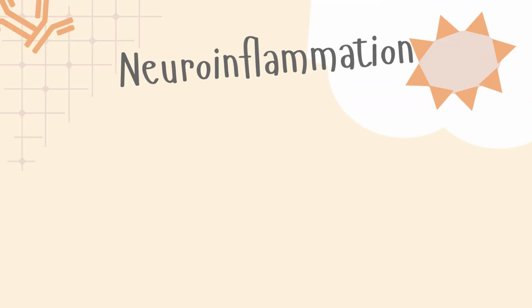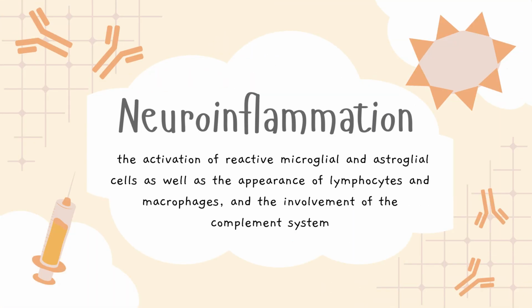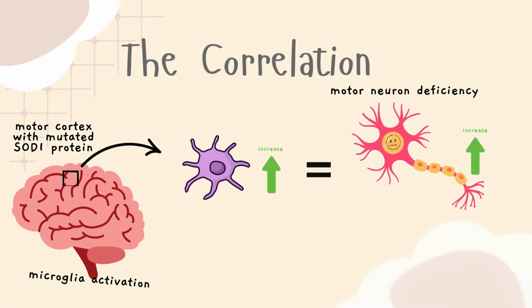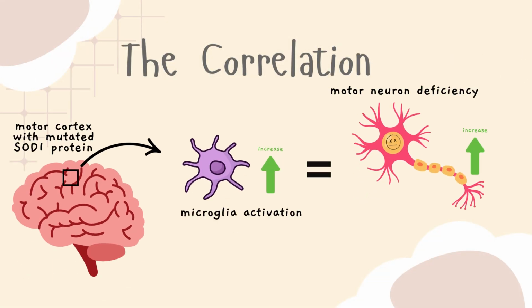Now, neuroinflammation in ALS is defined by the activation of reactive microglial and astroglial cells, as well as the appearance of lymphocytes and macrophages and the involvement of the complement system. I'll discuss a few studies on each of these and show how they might be related to ALS. Microglia activation has been found in the brain of patients living with ALS and in mice with a mutated superoxide dismutase 1 protein, or SOD1.